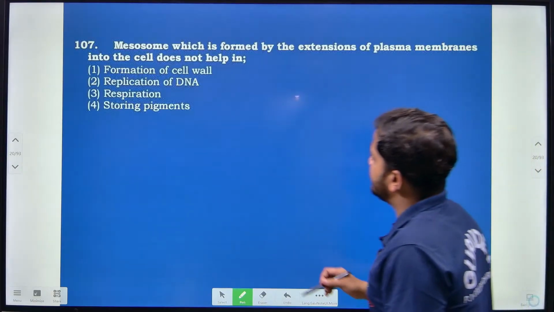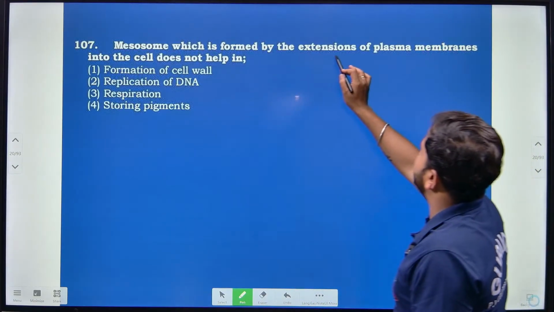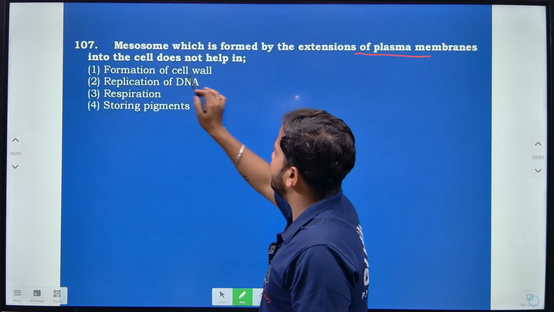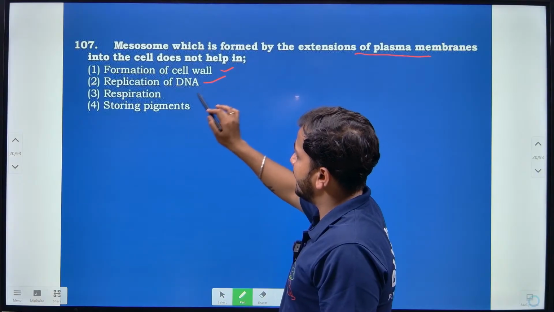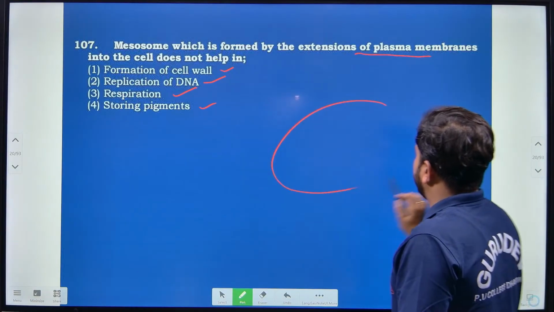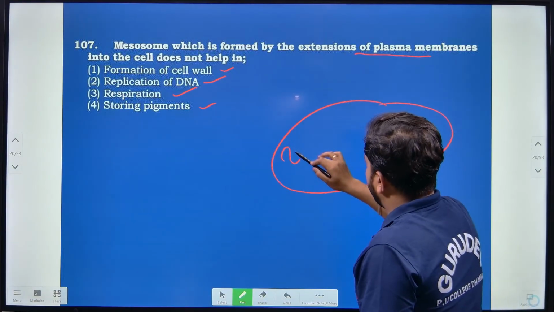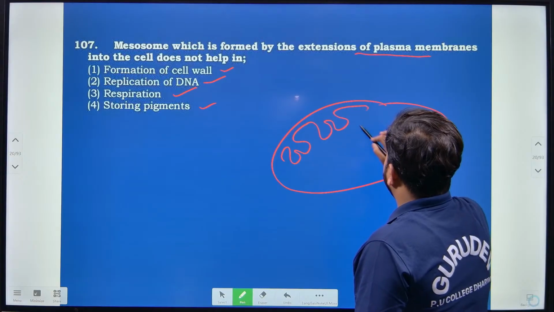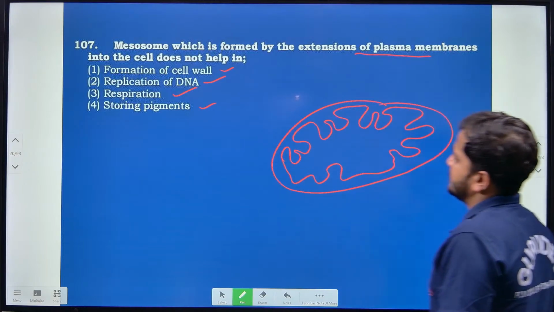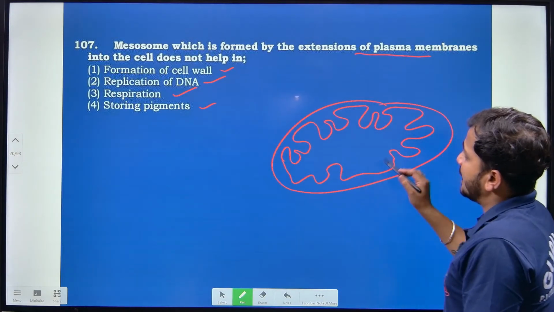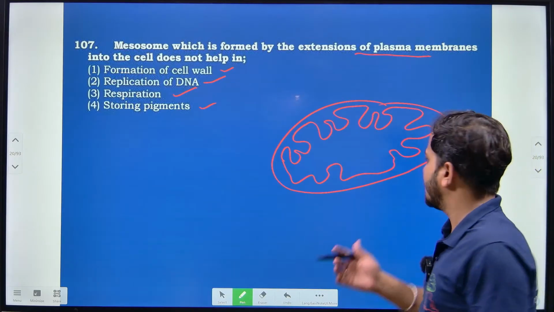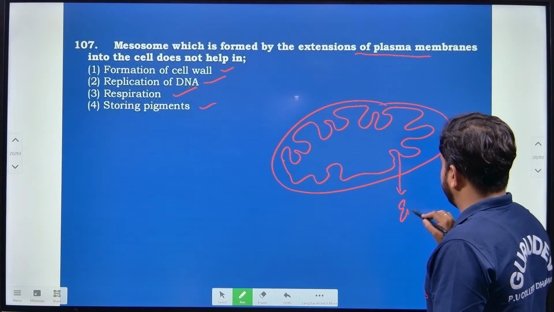Then mesosomes, which are formed by the extension of the plasma membrane into the cell, do not help in formation of cell wall, replication of DNA, respiration, storing of the pigment, right? Majorly with respect to bacteria, we will find the presence of these infoldings, that we call mesosomes, right? Now like this you can find the structural organization. Now this infolding provides surface area for secretion of different enzymes, right?